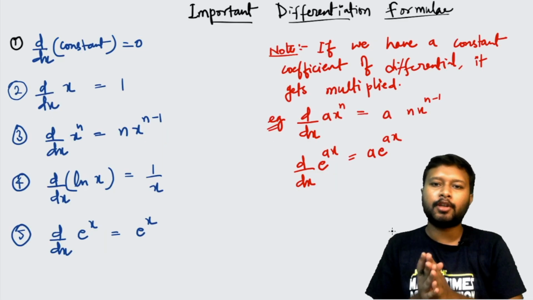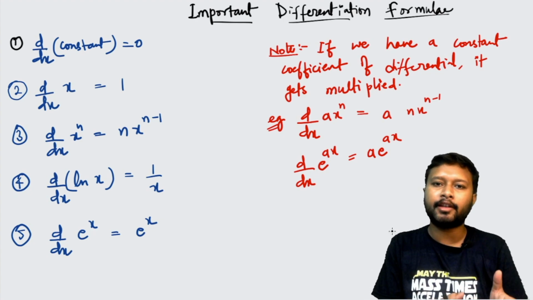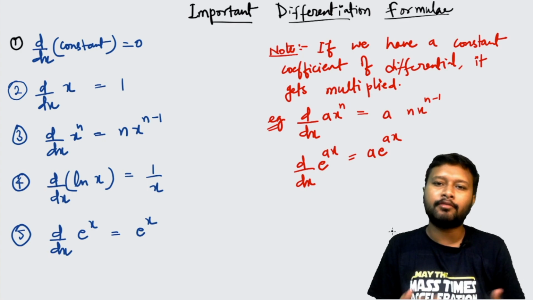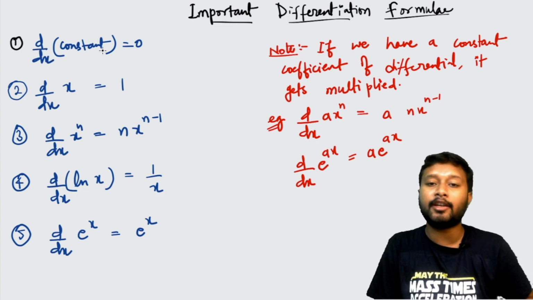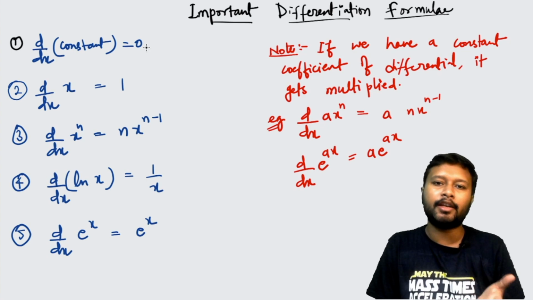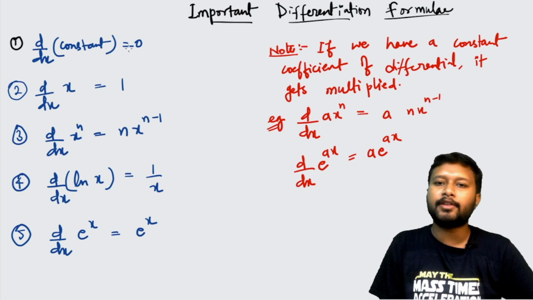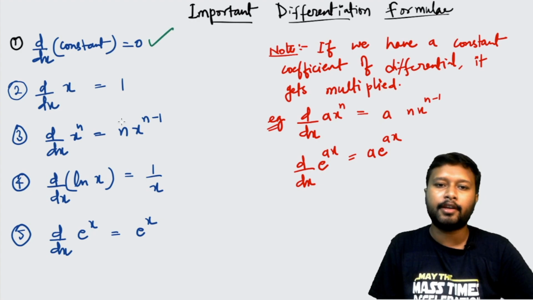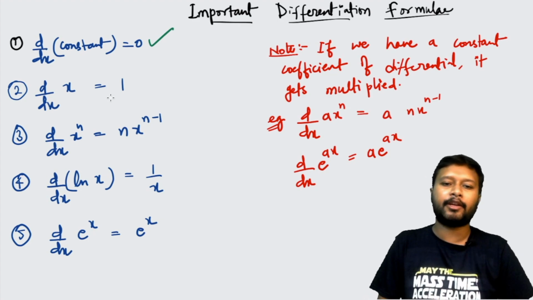All right, the next thing we'll discuss is some important differentiation formulas, and I have written them on the screen, you can see. We'll discuss them one by one, and there are a few points which you need to keep in mind, that also we'll discuss. The first thing is, if you differentiate any constant, you get 0. Any constant, whether it is denoted as a, c, or in any other way, if you differentiate it, you get 0. So the differentiation of a constant is 0, right? The next thing to see is that differentiation of x with respect to x gives you 1.